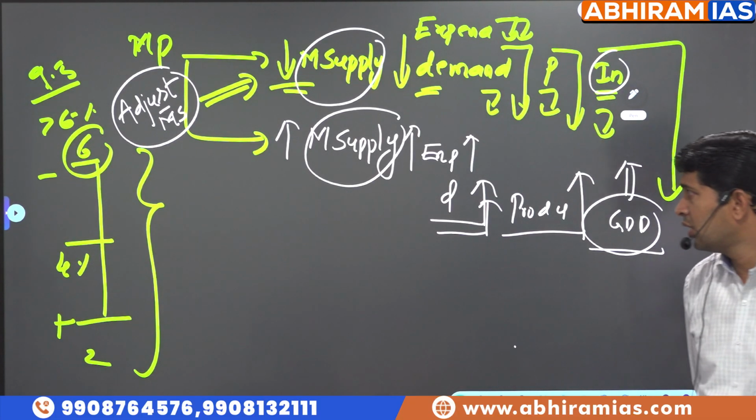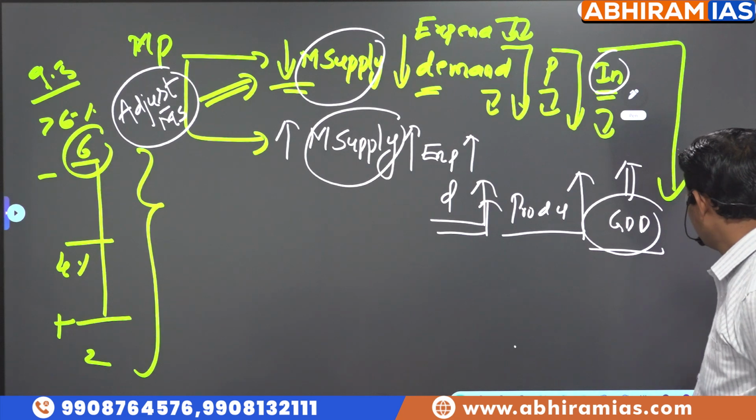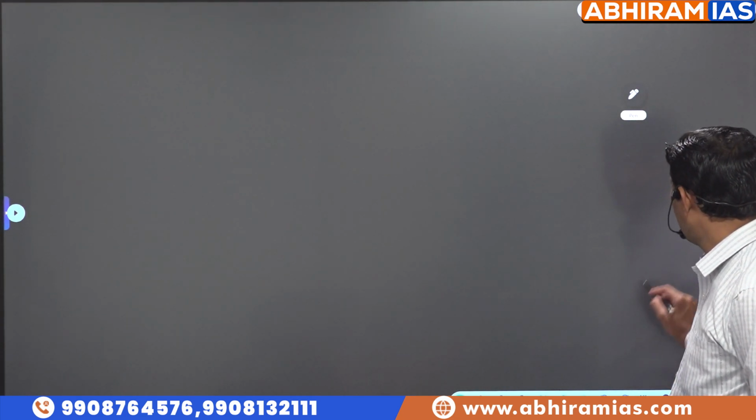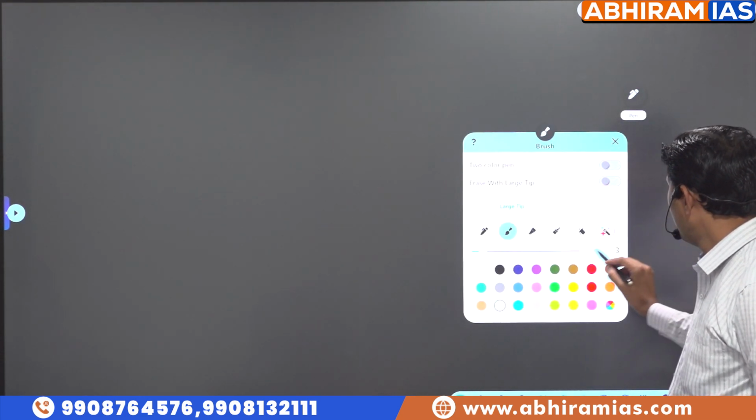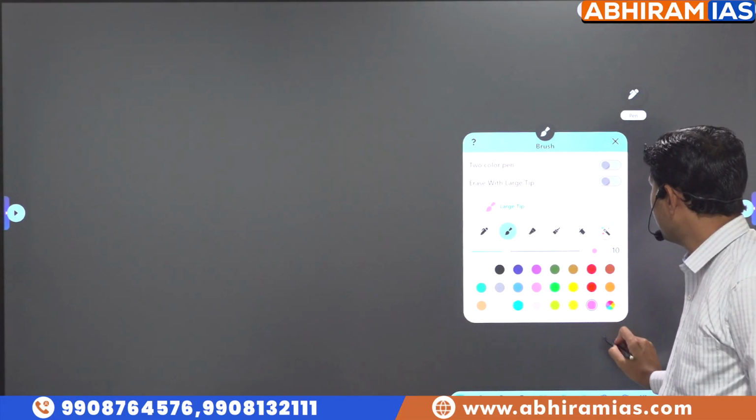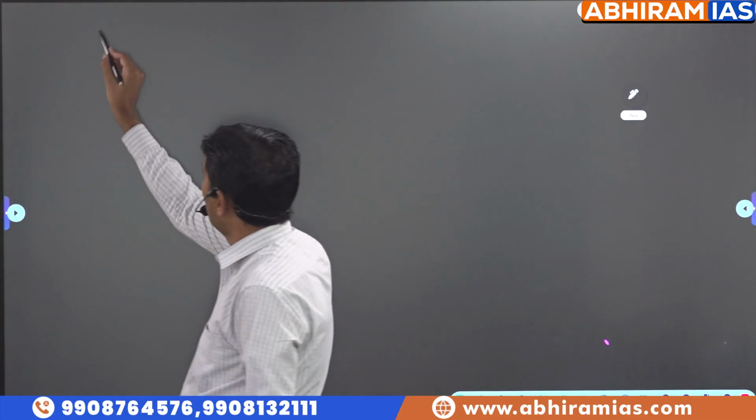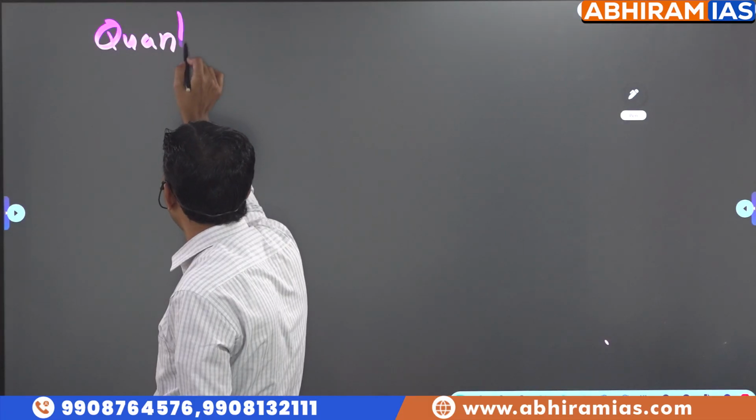And in these monetary policy tools, we have many tools: quantitative tools, qualitative tools. What are quantitative tools, what are qualitative tools?